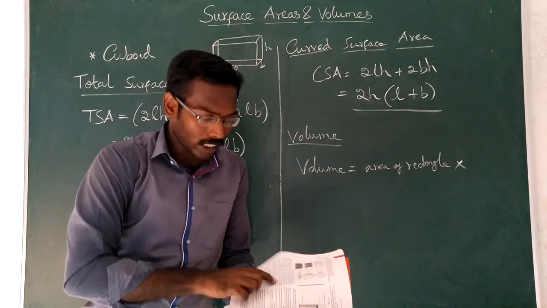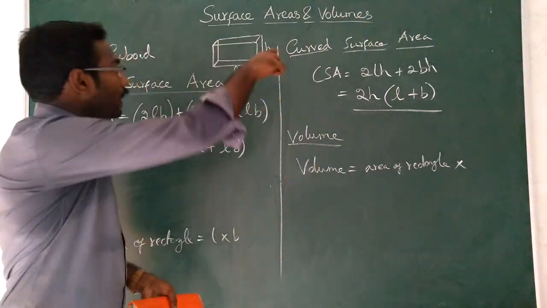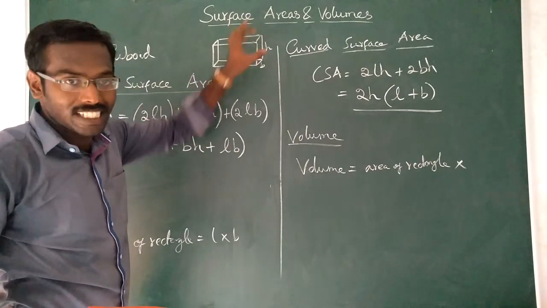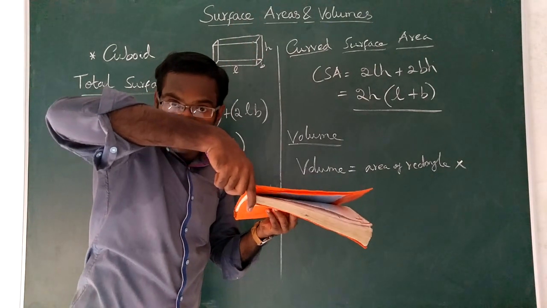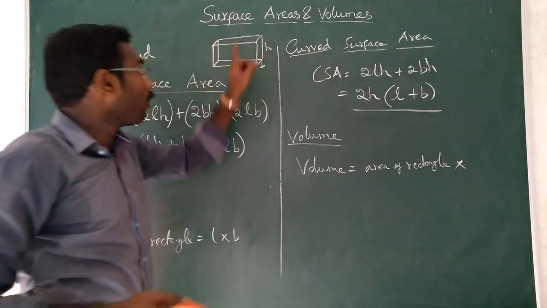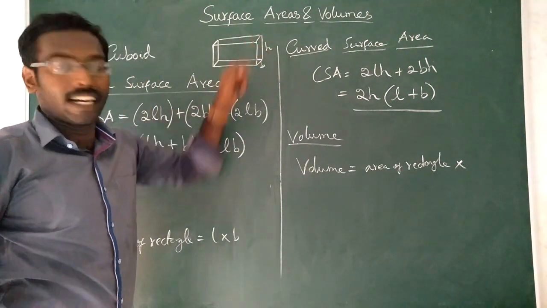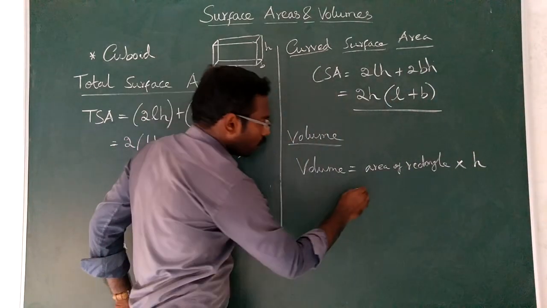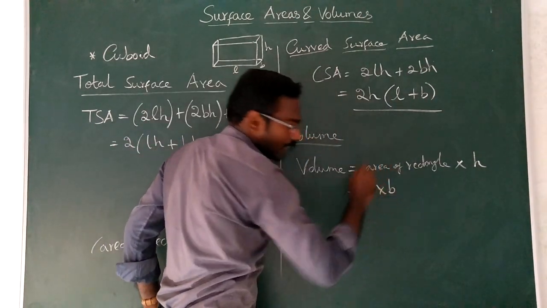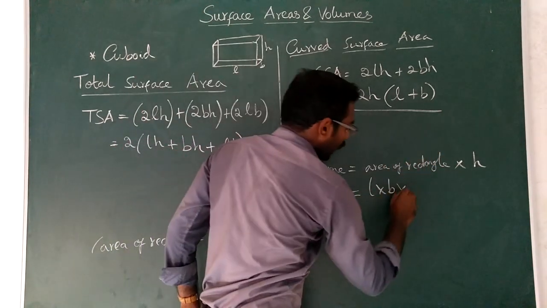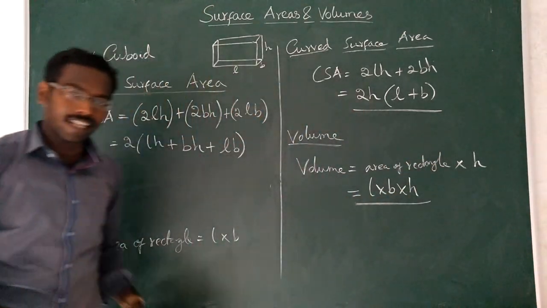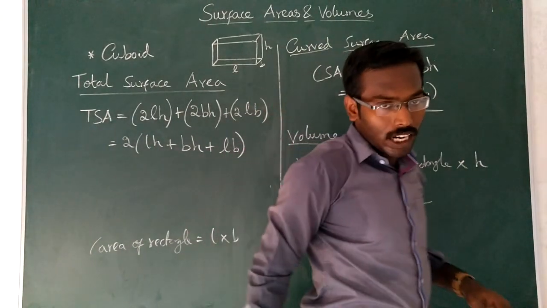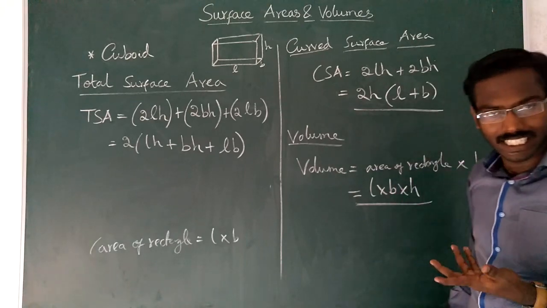You are placing H number of rectangles because the height is considered as H now. You need some height or some thickness. So you multiply it by H. You know area of rectangle formula is length into breadth, so L into B into H. This is the volume of the cuboid. Very easy, isn't it? In this way you can derive the formula for cuboid.